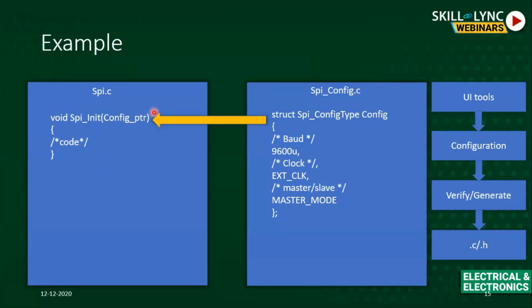Then when I say function testing, in this case of SPI, I'll test whether your data is being transmitted or not, whether your data is being received or not, and whether whatever you have configured is what is stored in the register. Because your config data is coming from a different source, right? So what if the user selects a baud rate of 115200 and what you are generating is 9600? It's an issue, right? So all these things come into the picture of functional testing.